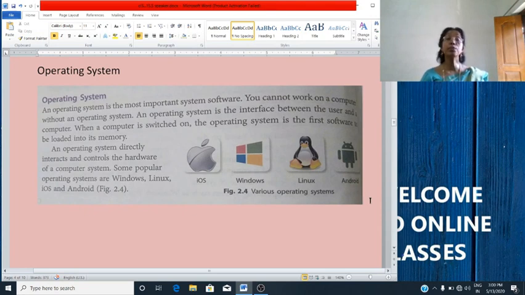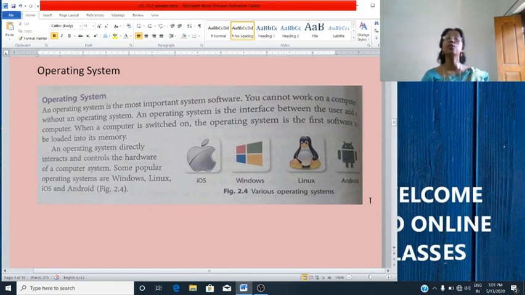So, an operating system is the most important system software. You cannot work on a computer without the operating system. An operating system is the interface between the user and a computer. When a computer is switched on, the operating system is the first software to be loaded into the memory. So once you switch on the computer, the operating system is loaded into the memory of a computer.